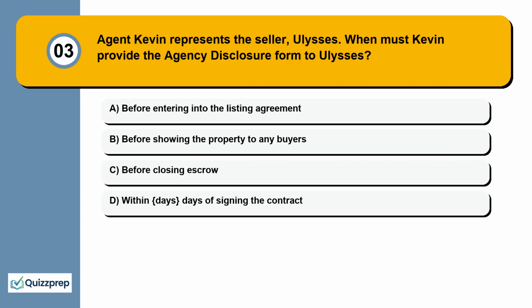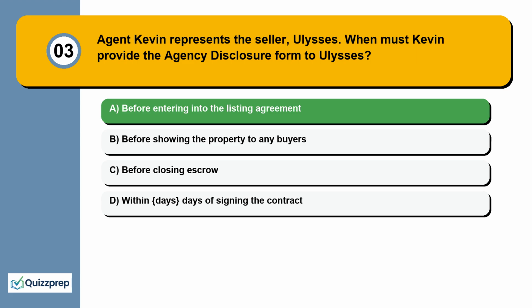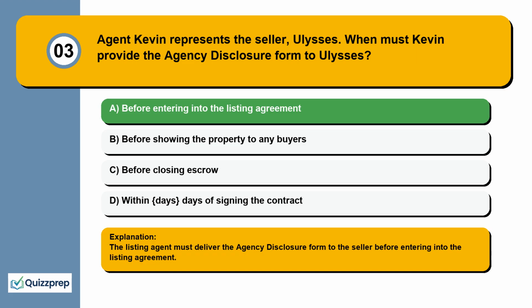Question 3. Agent Kevin represents the seller, Ulysses. When must Kevin provide the agency disclosure form to Ulysses? Before entering into the listing agreement. Before showing the property to any buyers. Before closing escrow. Within days of signing the contract. The listing agent must deliver the agency disclosure form to the seller before entering into the listing agreement.